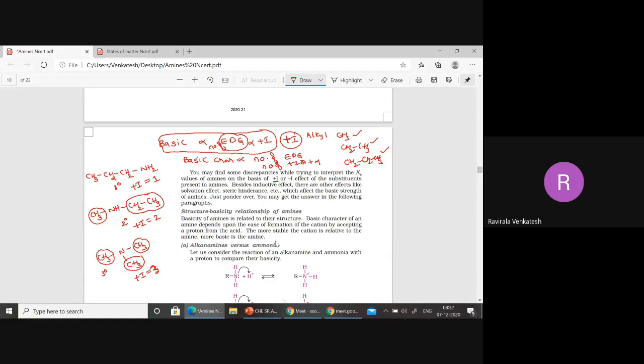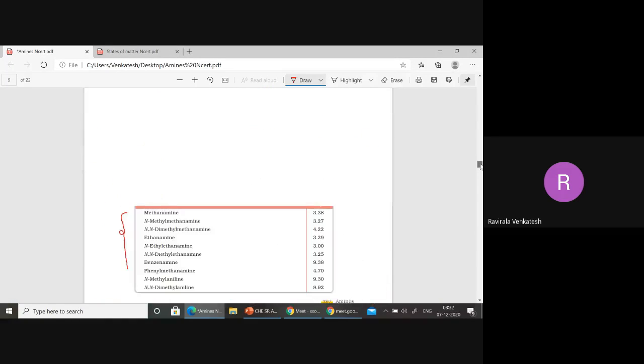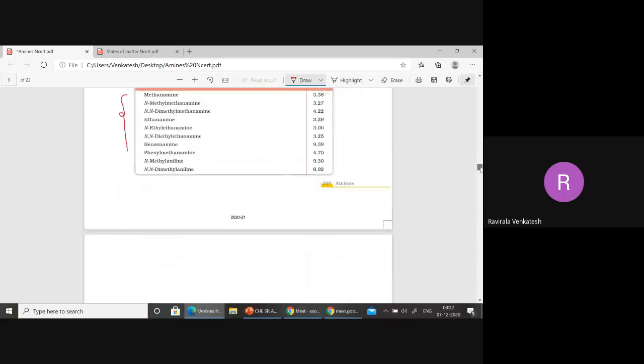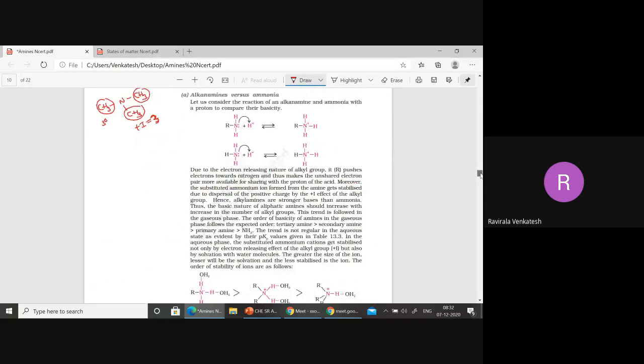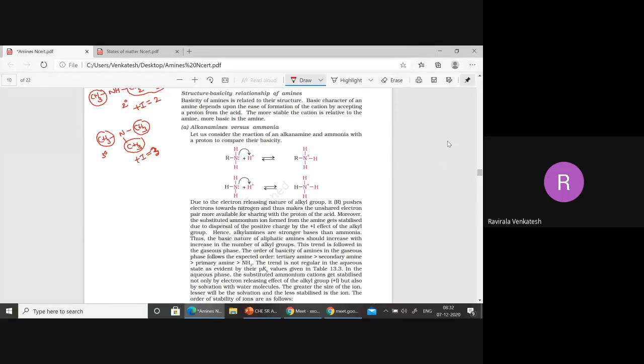So in this case, primary amines are more basic, then secondary and tertiary amines. Understood? Everyone understood here?